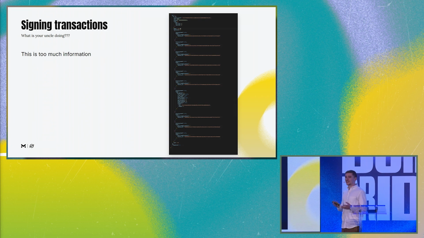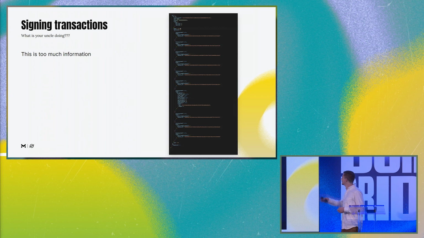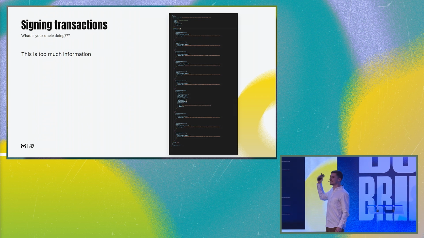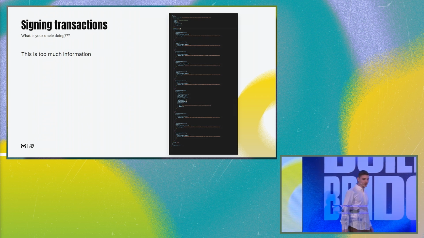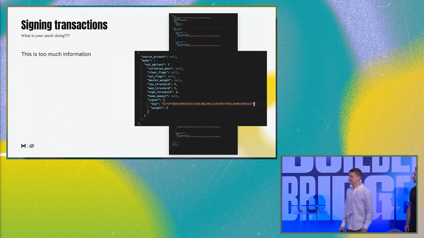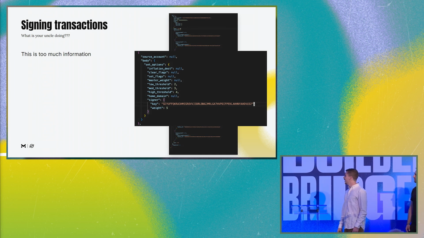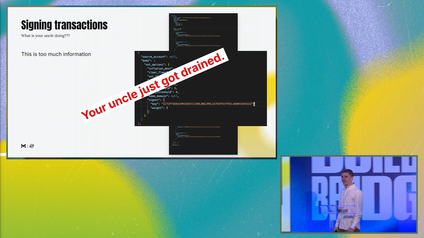So your uncle will click the big button and get this huge transaction. Of course, he will not decode this transaction. He will not look between the lines or understand what is actually happening. He will look at the first operation, second. It'll claim his first balance, second balance, and then if you look a bit too closely, you will see this small operation there. Your uncle is adding another signer to his account, and he just got drained.